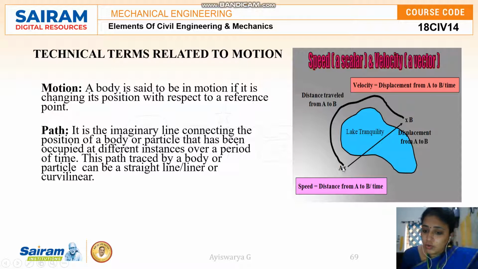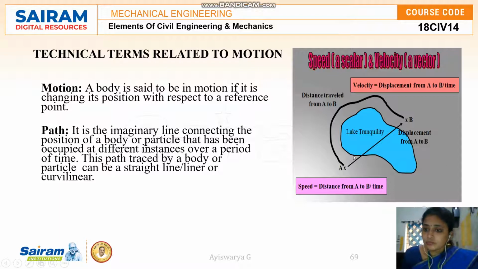Here you can see that there's a long distance between A to B, isn't it? This is called distance traveled. The original distance including all the undulations is called distance, whereas the linear and shortest distance to reach from one point to another point is called displacement. So this is the difference between distance and displacement, okay?